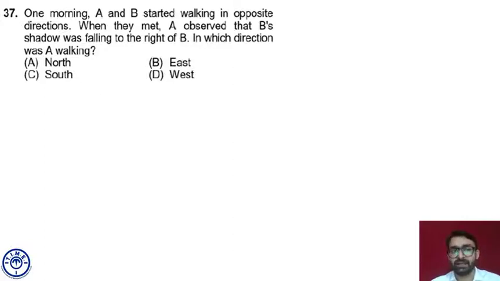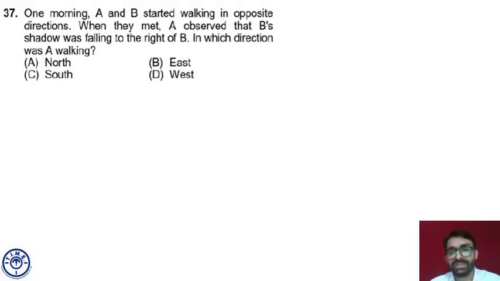Question number 37, one morning. Now in the morning, the sun is in which direction? In fact, east. In the morning, the sun is in the east. A and B started walking in opposite directions. When they met, A observed that B's shadow is falling to B's right.